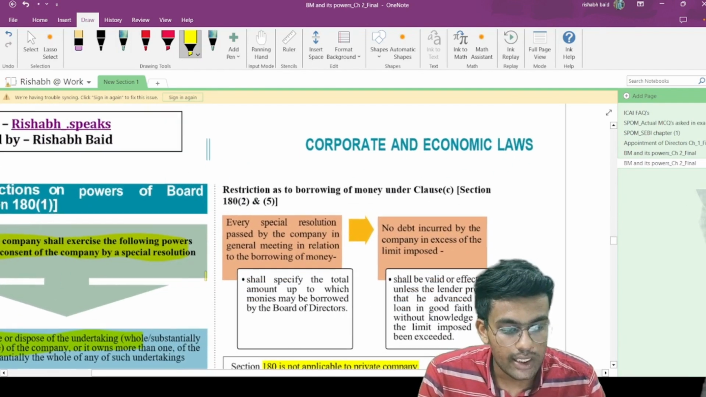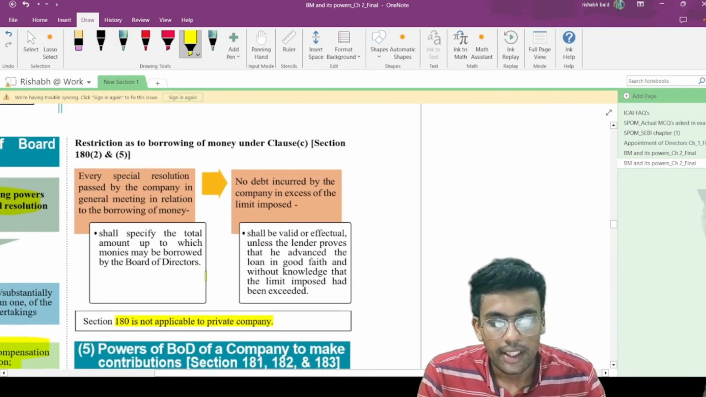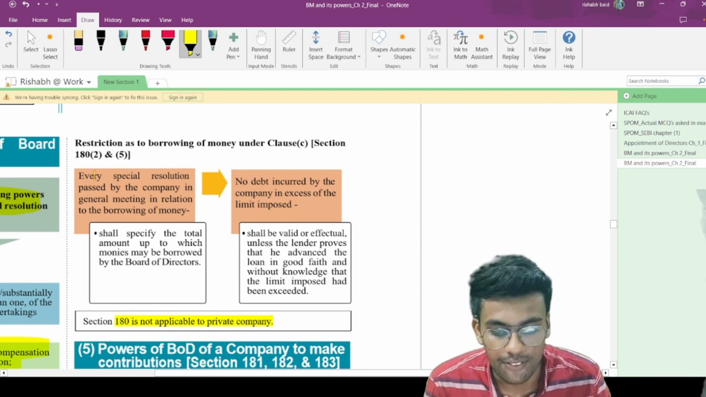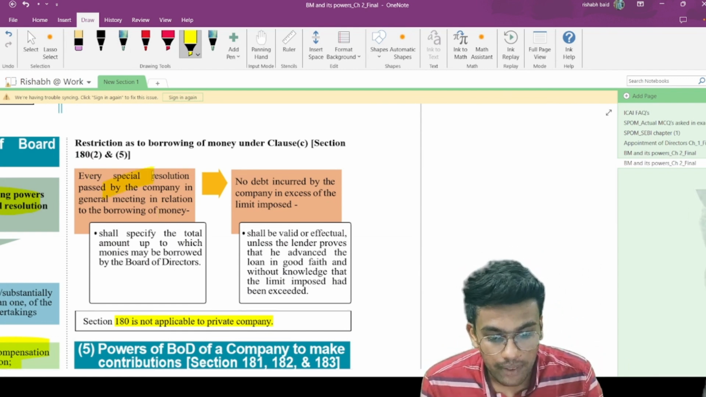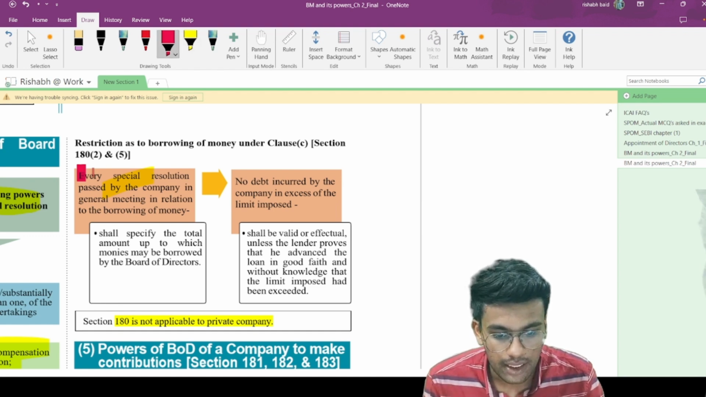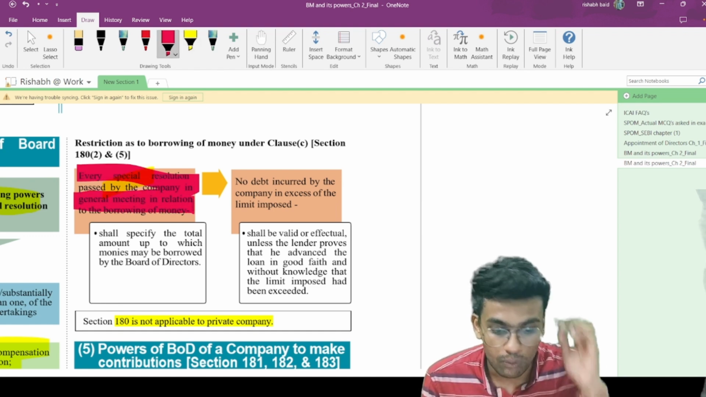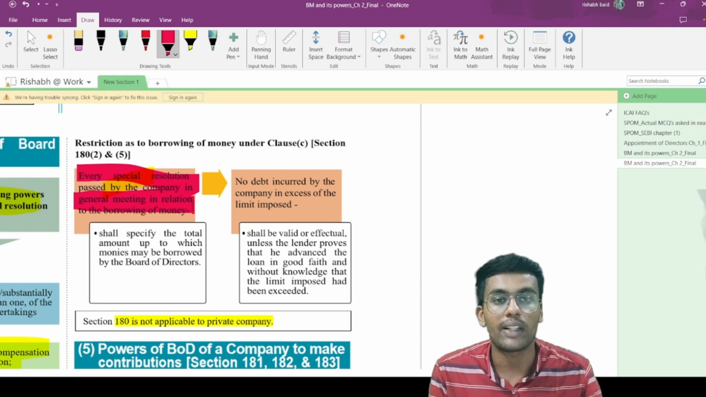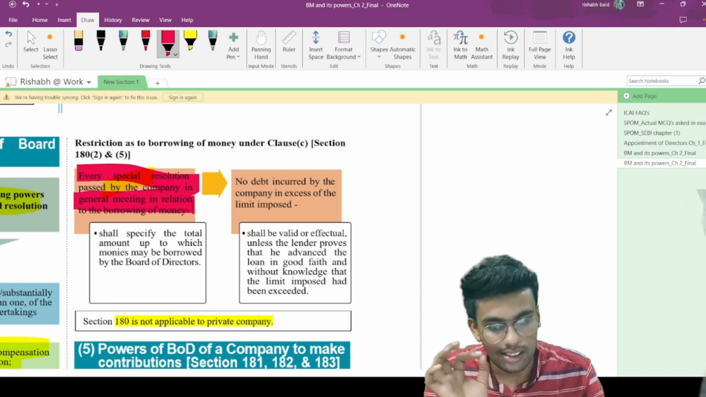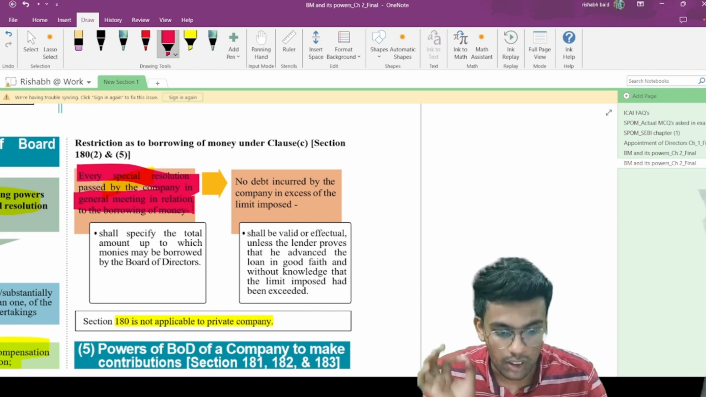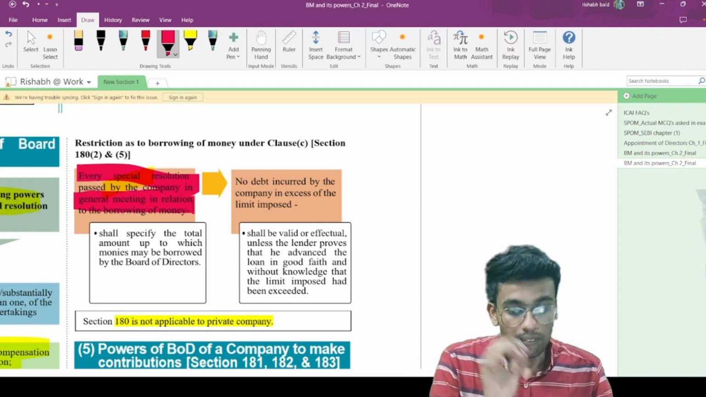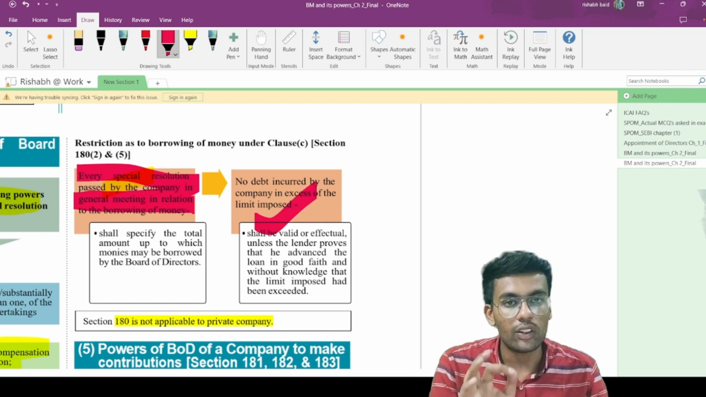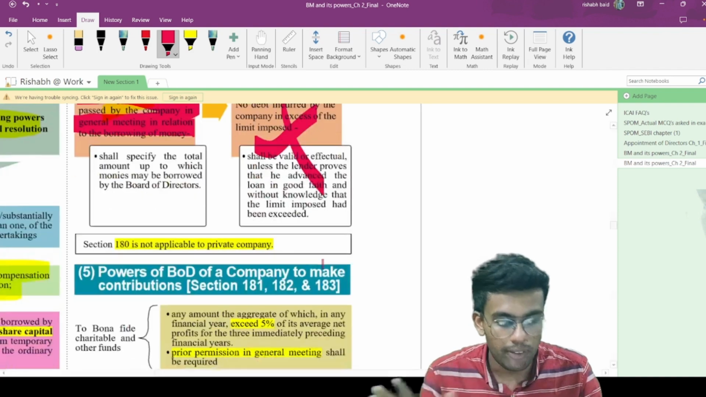Now, restriction as to borrowing of money under clause (d) of section 180, subsection 1, and subsections 2 and 5. Every resolution passed by the company in general meeting in relation to borrowing of money shall specify the total amount up to which the monies may be borrowed by the board of directors. I hope this is understandable by plain reading only. No debt incurred by the company in excess of the limit imposed. Please read it yourself. If you do not read it, this will be more than enough.